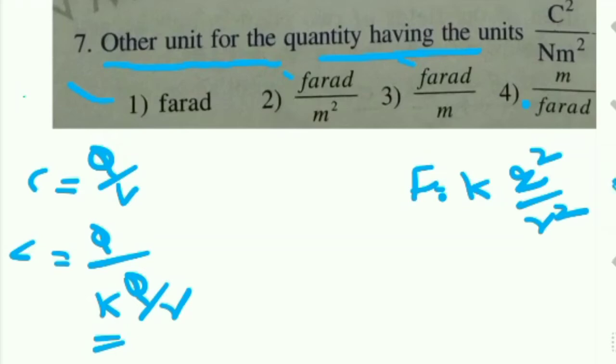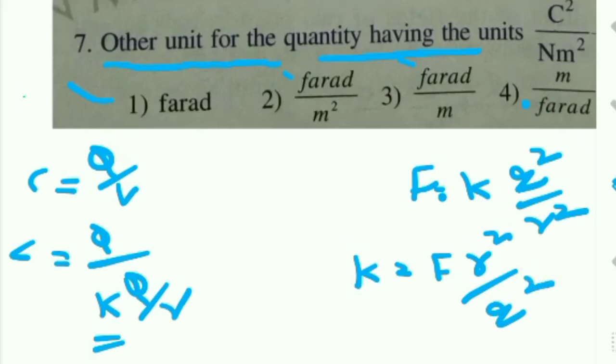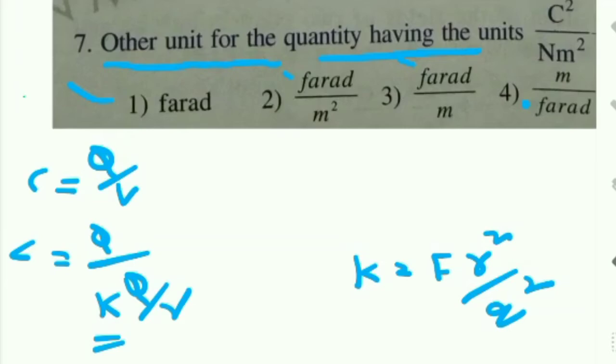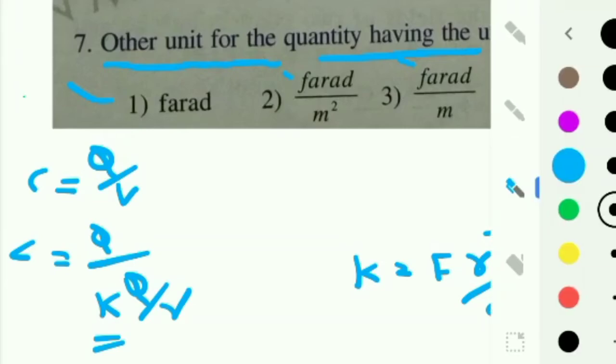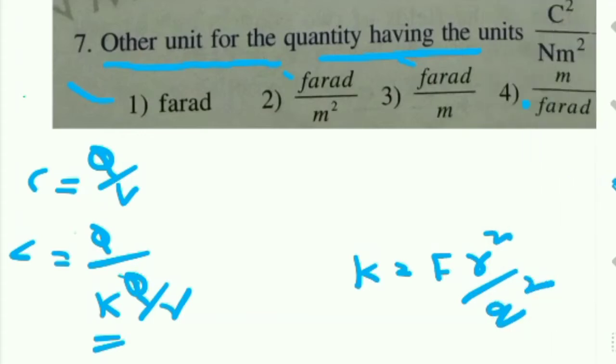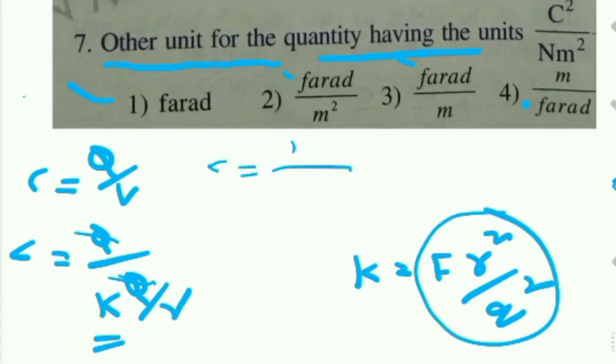Now the K value is F into R square by Q square. Here Q cancels, then C is equal to 1 by K, which means this value.